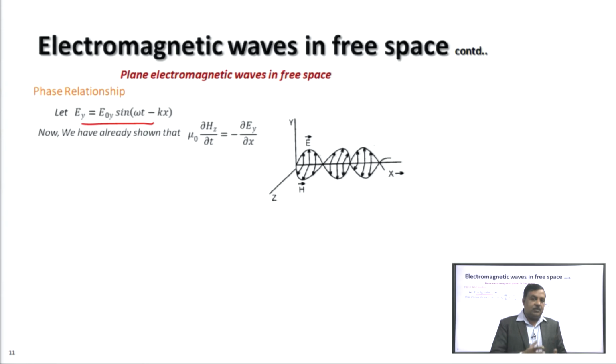Now, we have already shown that if the electric field is along the y axis, then the magnetic field is along the z axis when the wave is propagating along the x axis. The relation between the component of electric field and the component of magnetic field is given by this equation.